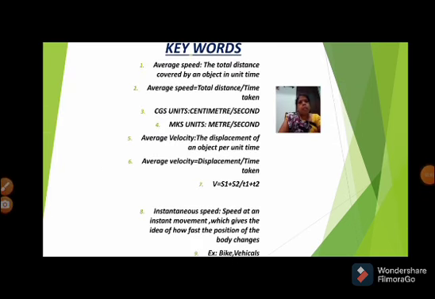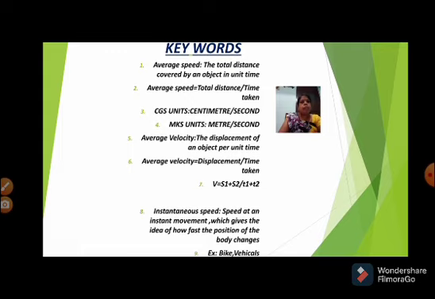Now, average speed. Average speed means the total distance covered by an object in unit time. Average speed is equal to total distance by time taken. The CGS unit of speed is centimeter per second. The MKS unit of speed is meter per second.